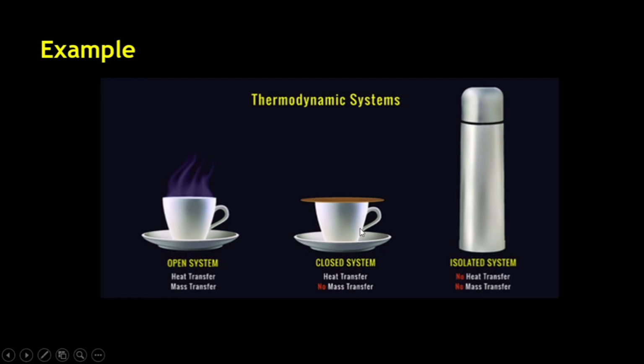Whereas in this system, we find that there's a lid over this cup. So there's no exchange of the mass because no vapors are coming out of this cup. But this cup is hot. That means there is exchange of energy. So this is known as the closed system. What about this thermos? Thermos does not exchange the energy nor the material. So this becomes your isolated system because if we touch this thermos, it is not hot. It is designed in such a manner. So these are the examples of the types of systems.